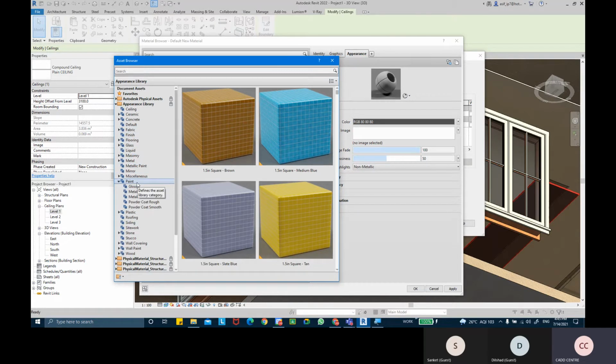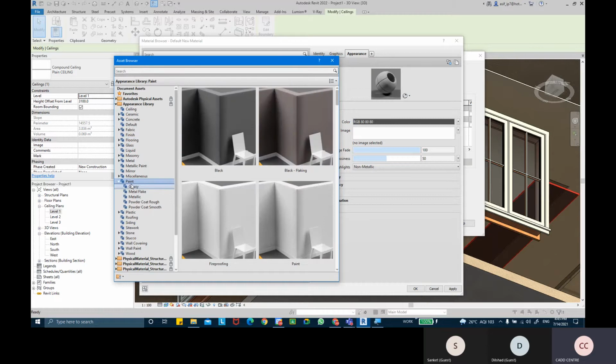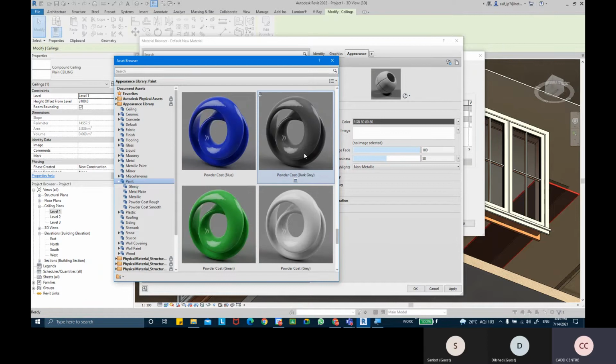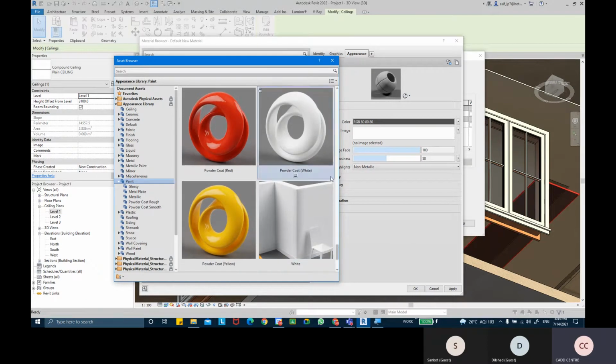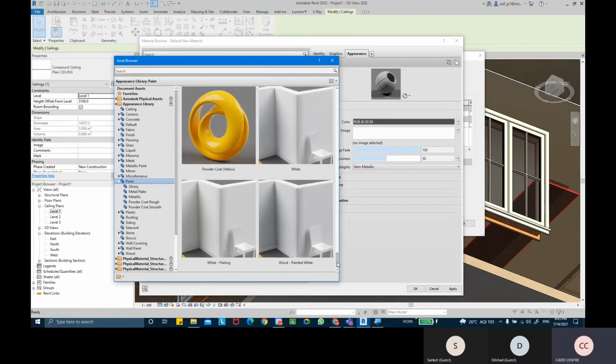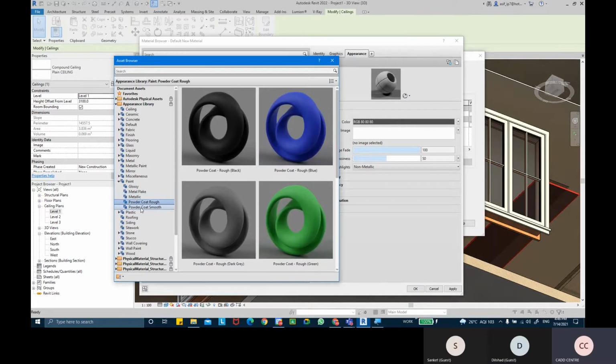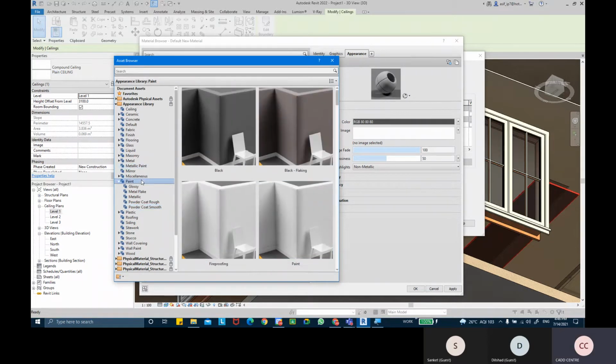Paint, not wall paint. Wall paint is something different. We're just going to pick paint, and in paint I'm going to take maybe not glossy but normal paint. And white paint here. That's too glossy. Normal paint only.